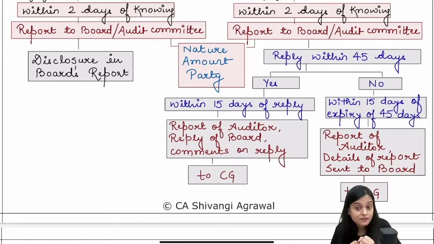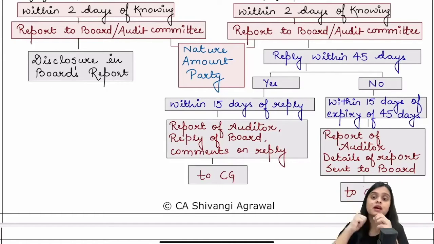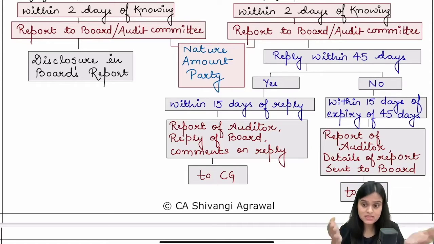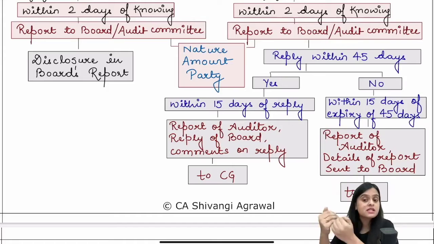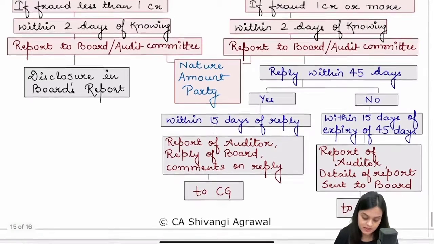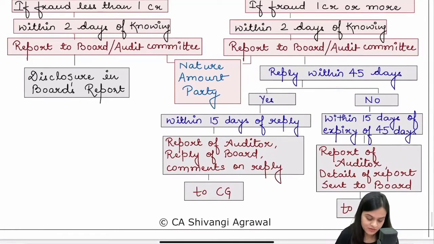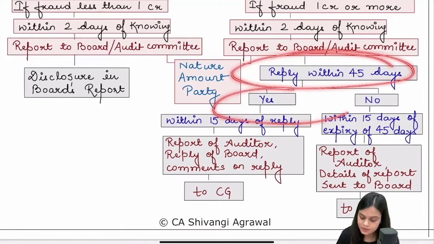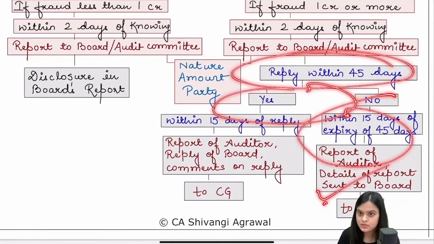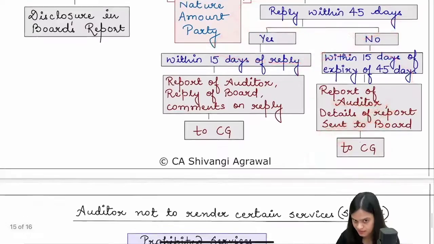Once you receive their reply, then inform the central government also that this is the report, this is my finding of fraud, and this is the committee's or the board's reply. If you don't receive their reply, then also you send the details to the central government. They are bound to reply within 45 days. But supposing they do not reply, then also you send the details to the central government.